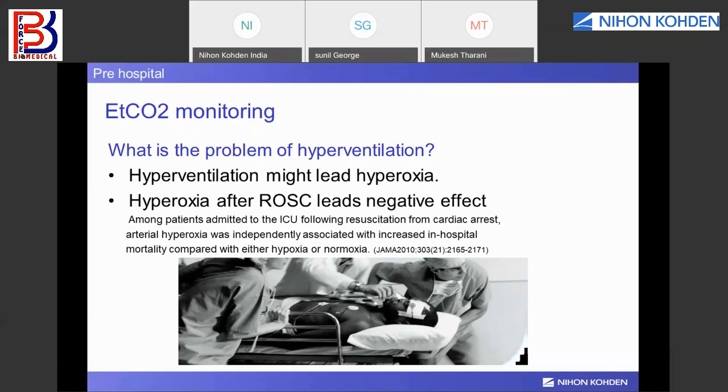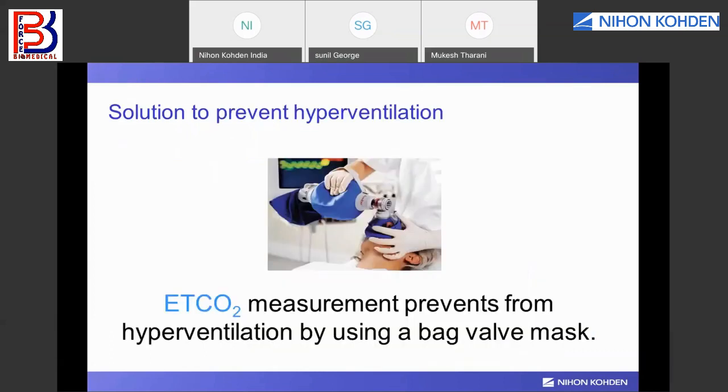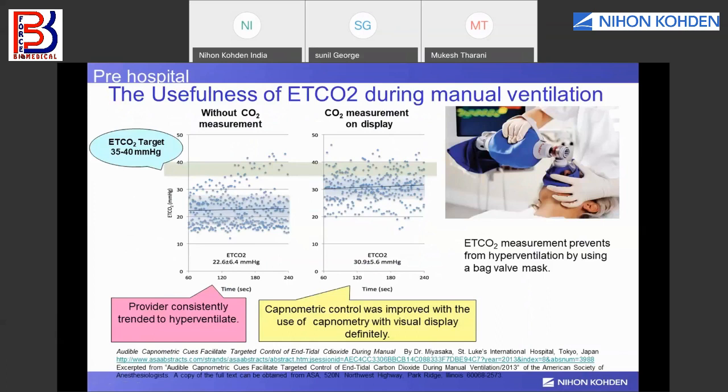So the EtCO2 should be in the range of 35 to 40. This is how an ambu bag is used to give ventilation to the patient. The patient should not be hyperventilated or hypoventilated. It should be appropriate.